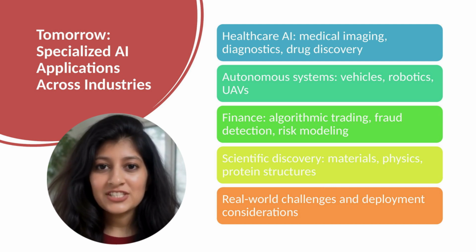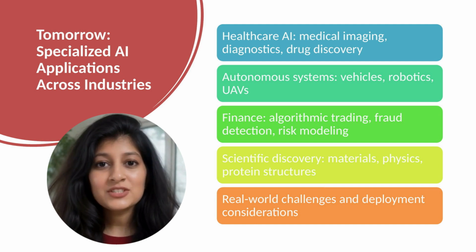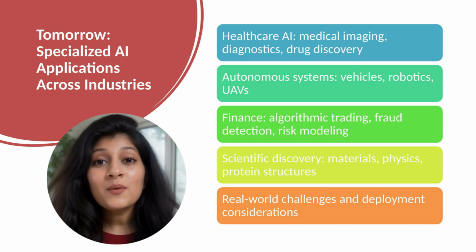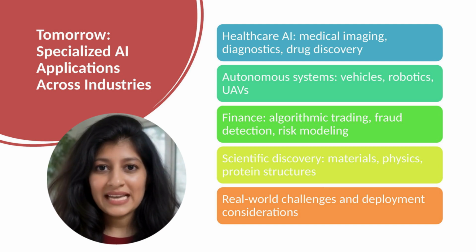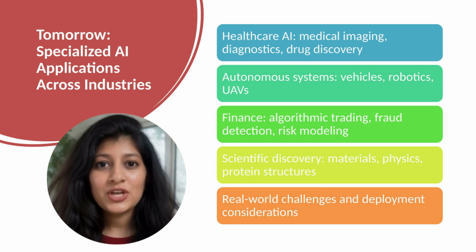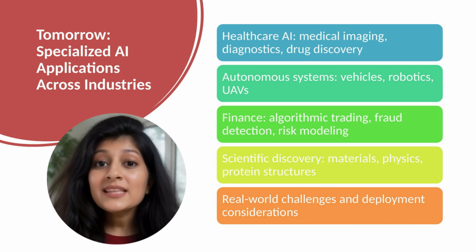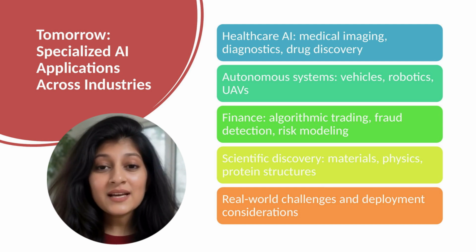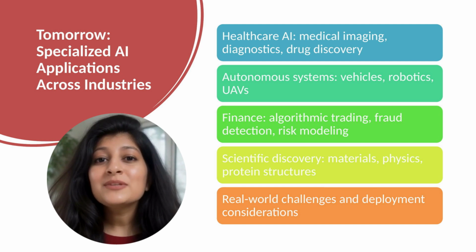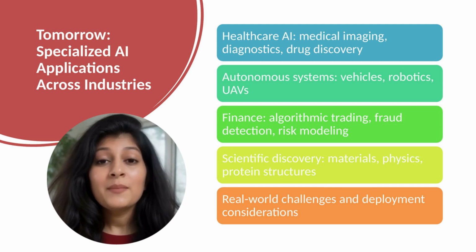Each domain has unique challenges. Healthcare requires extreme reliability and explainability. Autonomous vehicles must ensure safety. Finance needs robustness to adversarial markets. Science demands correctness and reproducibility. We'll discuss deployment challenges, data privacy, regulatory compliance, ethical considerations, integration with existing systems. By understanding domain-specific applications, you'll see how abstract AI concepts translate to real impact. You'll understand what makes deployment challenging in practice.